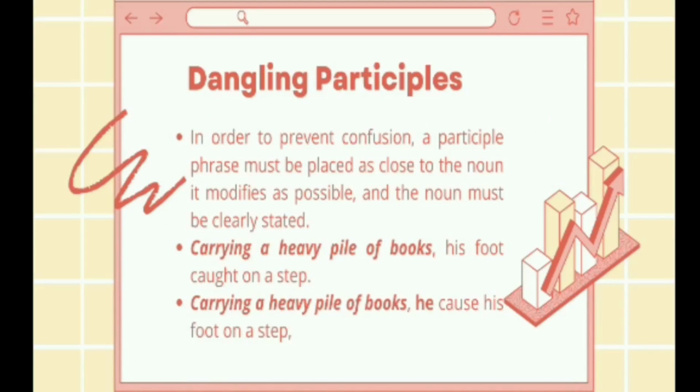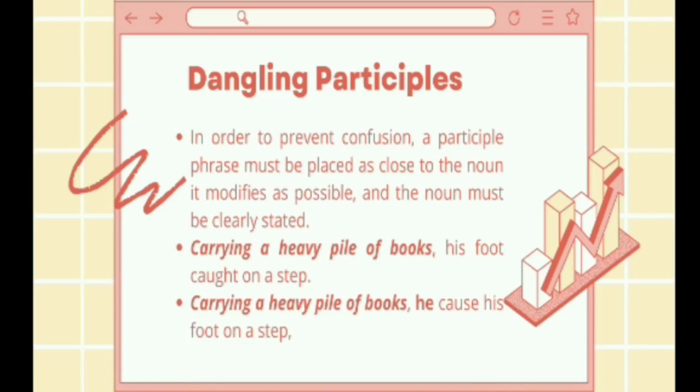Dangling participle. In order to prevent confusion, a participle phrase must be placed as close as possible to the noun it modifies, and the noun must be clearly stated. So in grammar, a dangling participle is an adjective that is unintentionally modifying the wrong noun in a sentence.